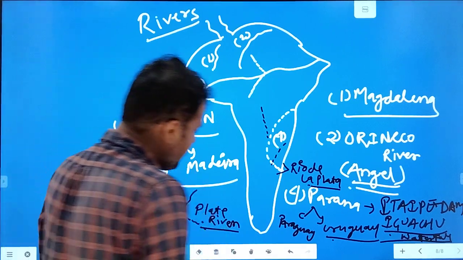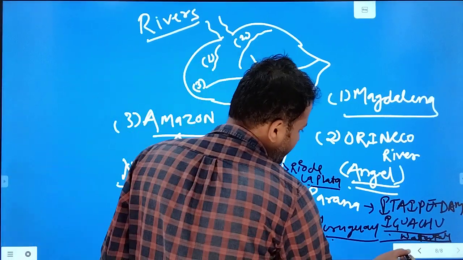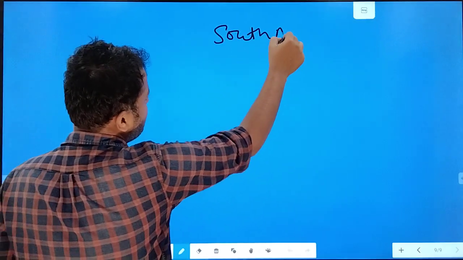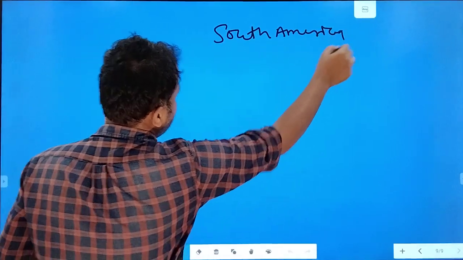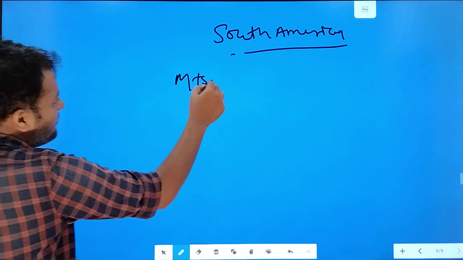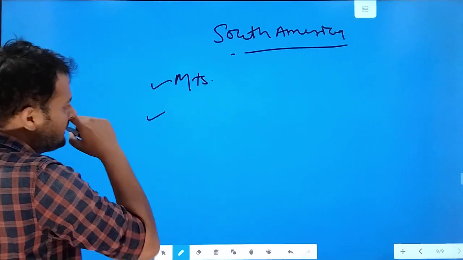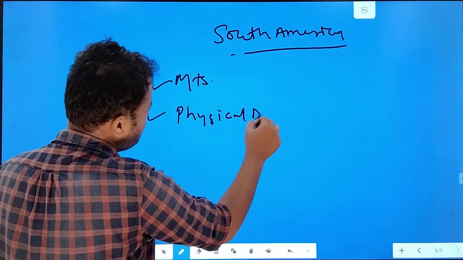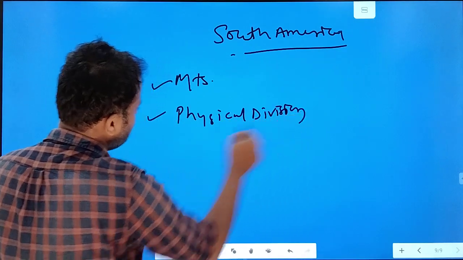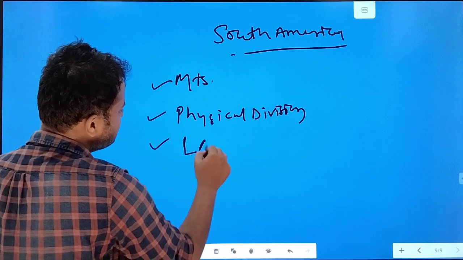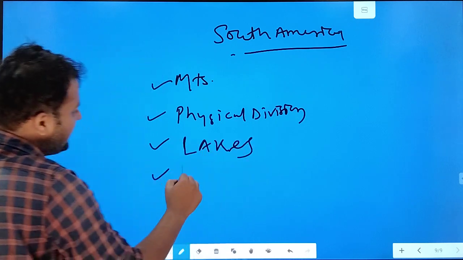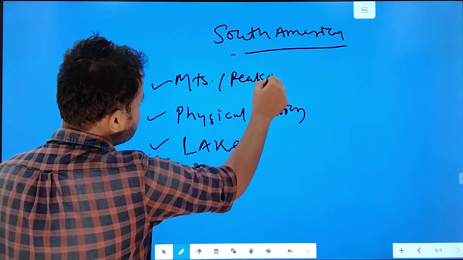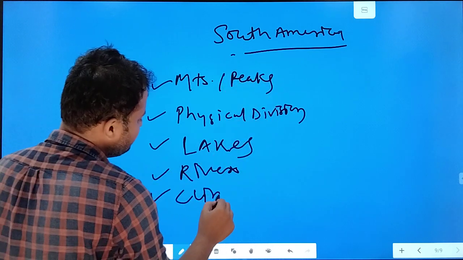So in South America, what are the things that we have covered? In South America, we have started from the mountains. We have looked into physical division. Then I have told you lakes. Then I have told you rivers, mountains and peaks. Then climatic classification.